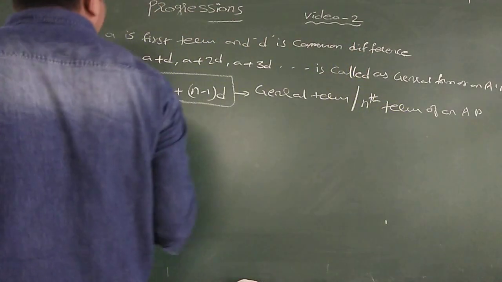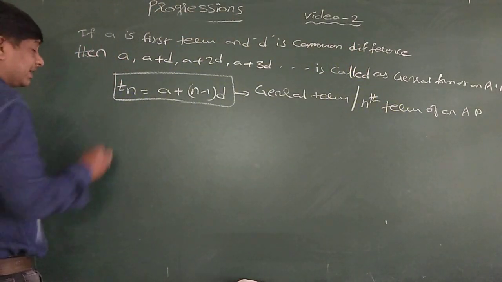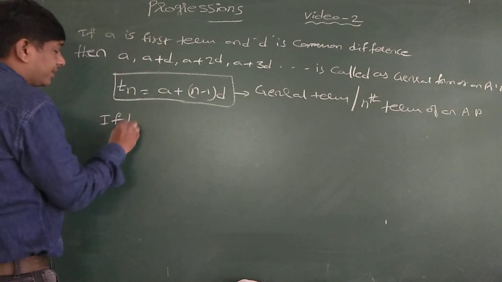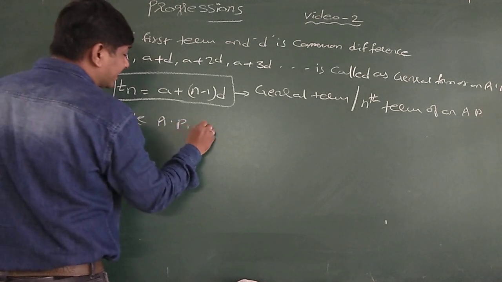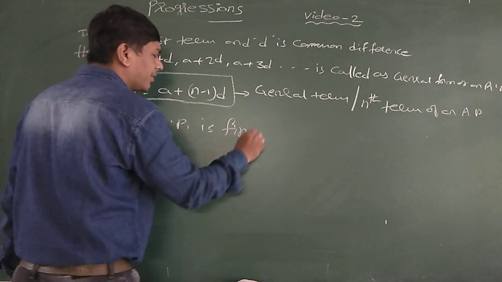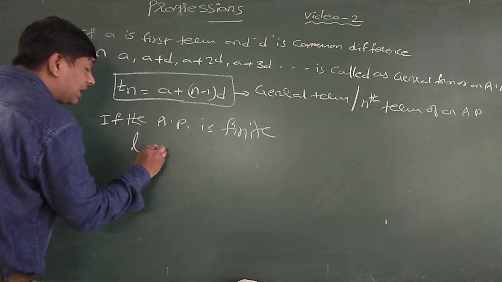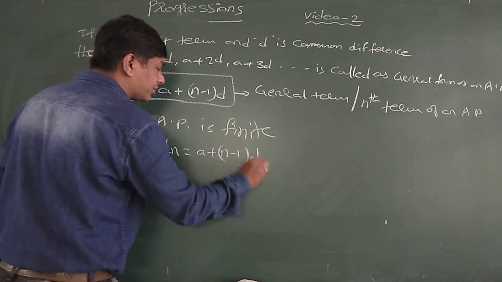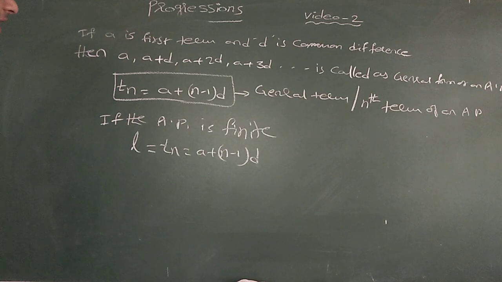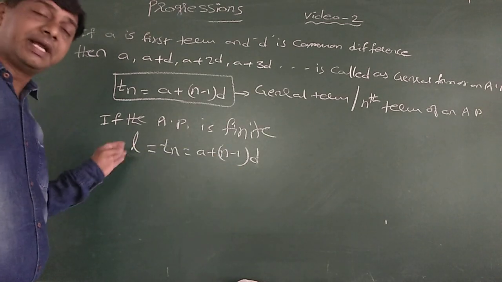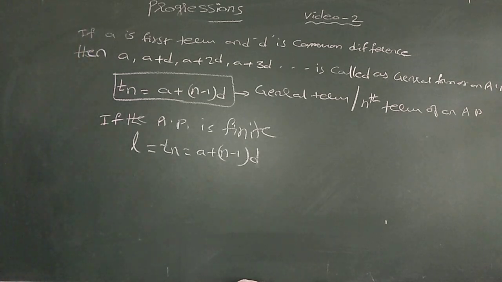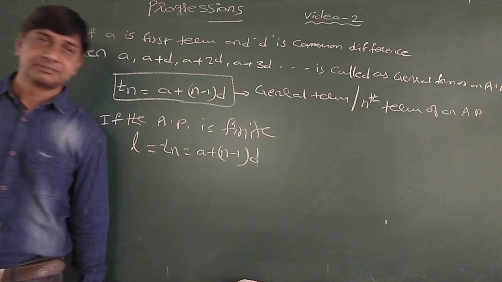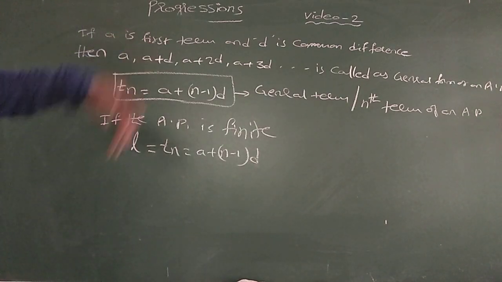If the AP is finite, this general term is the last term: L is equal to Tn is equal to a plus n minus 1 into d. The general term we call the last term of an AP. Is it clear? Now, first note this, then I will discuss a few examples.